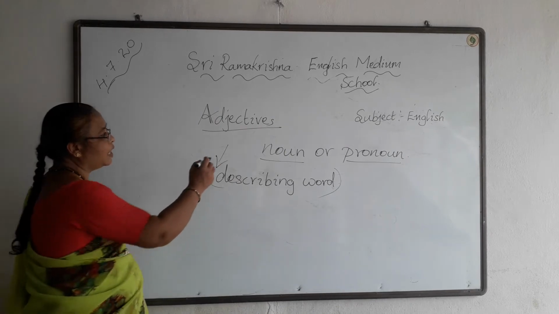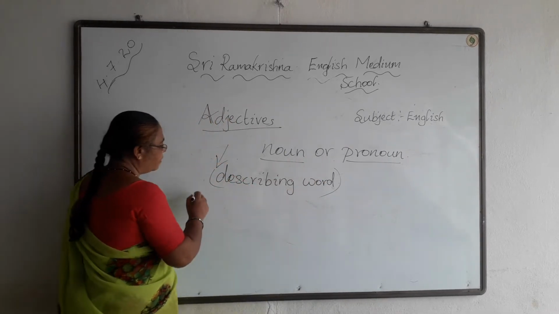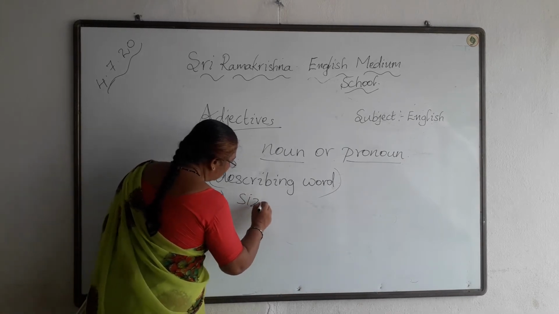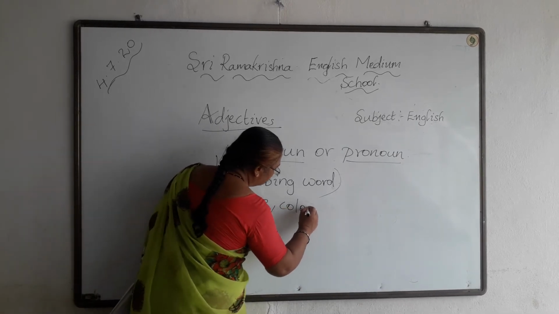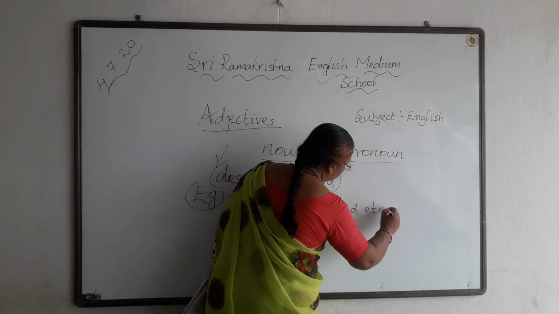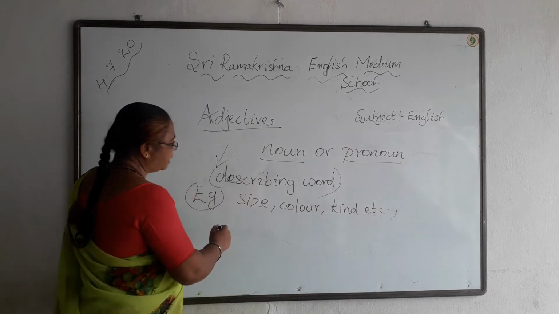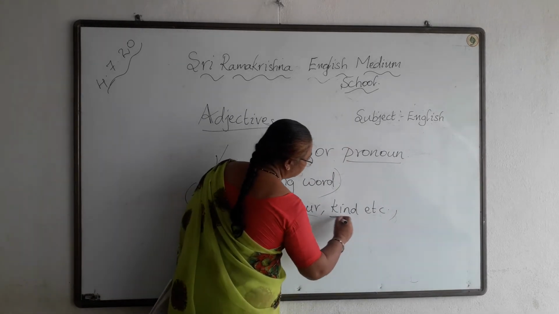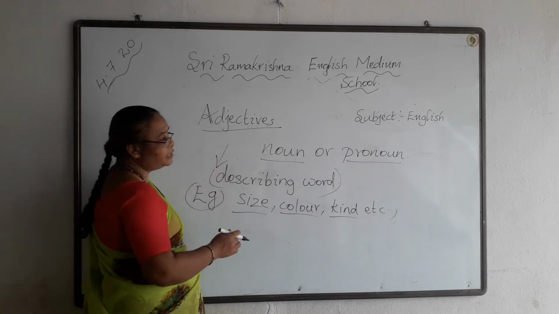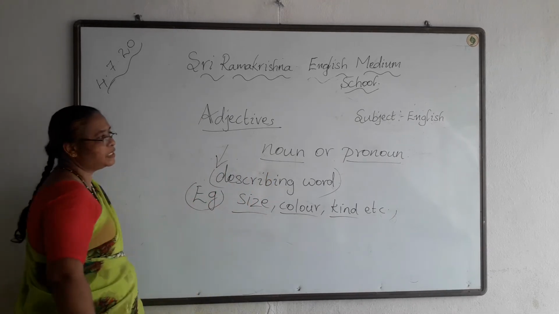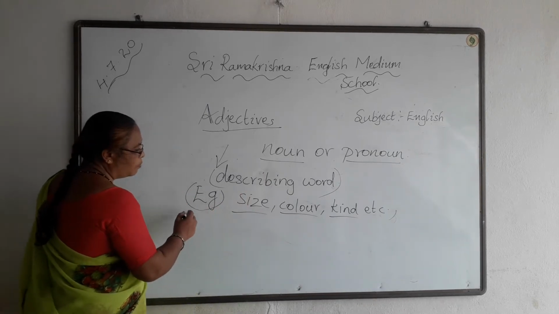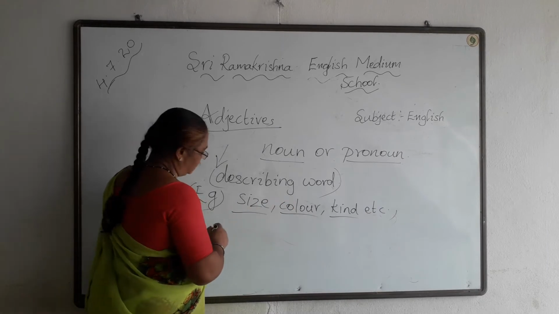It describes the noun or pronoun, for example, it describes the size, color, kind, etc. So adjectives are nothing but describing words. It describes a noun or pronoun by adding something to its meaning in the form of size, color, kind, etc.